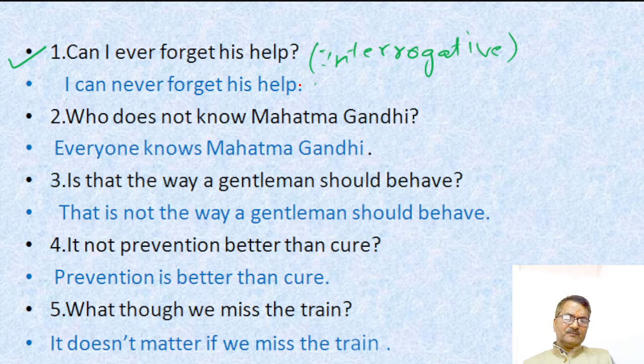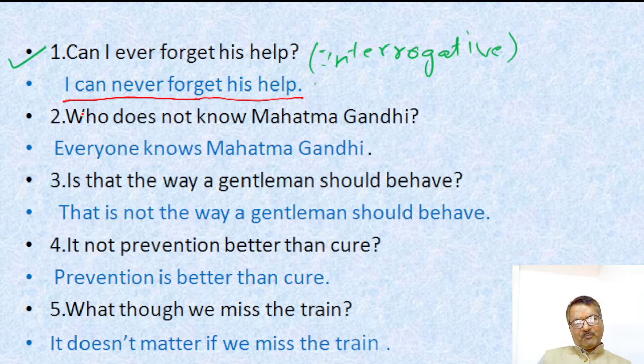It means while you change interrogative into assertive, first of all you must know that if your interrogative sentence is positive, the assertive will be negative. And if the interrogative sentence is negative, the assertive will be positive. You must take proper care of this statement. "I can never forget his help." My dear students, in this sentence "ever" is replaced by "never."